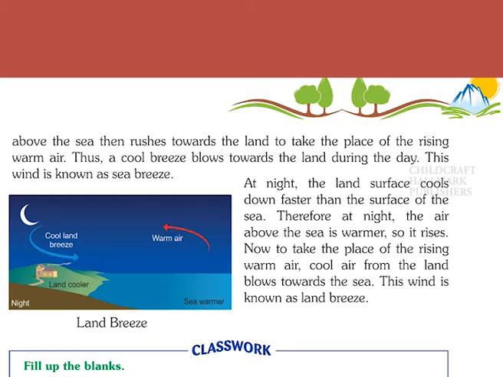At night, the land surface cools down faster than the surface of the sea. Therefore, at night, the air above the sea is warmer, so it rises. Now, to take the place of the rising warm air, cool air from the land blows towards the sea. This wind is known as land breeze.